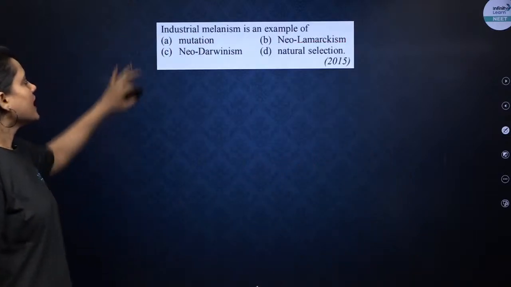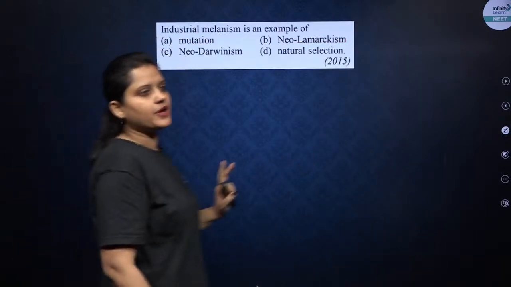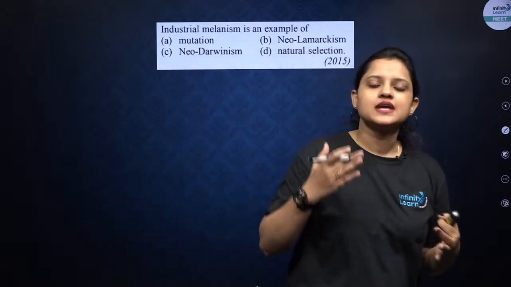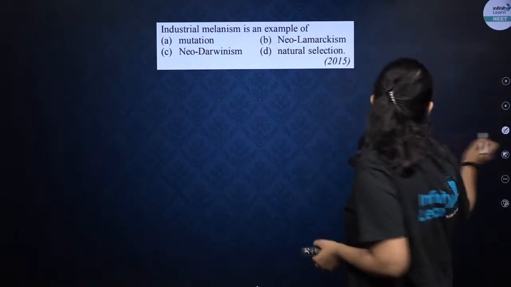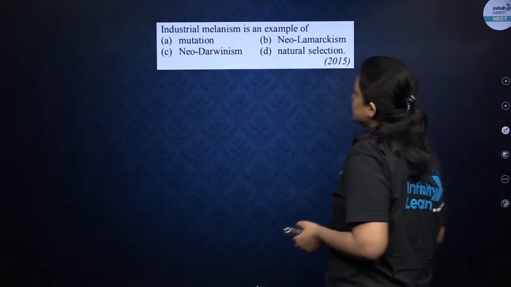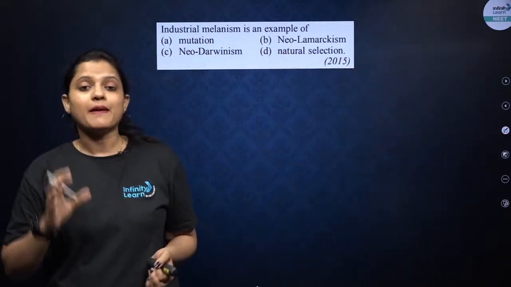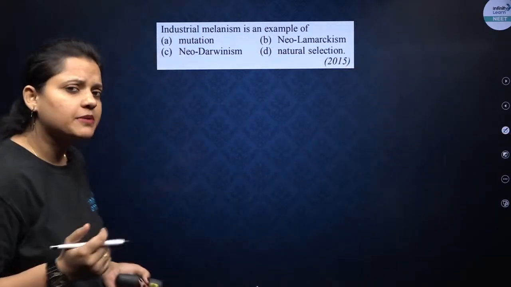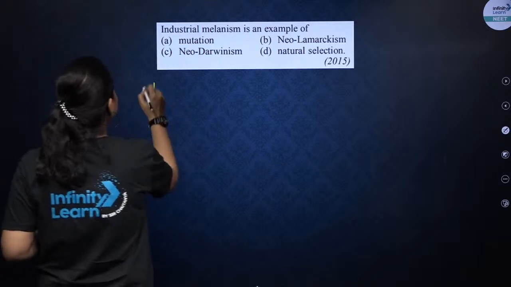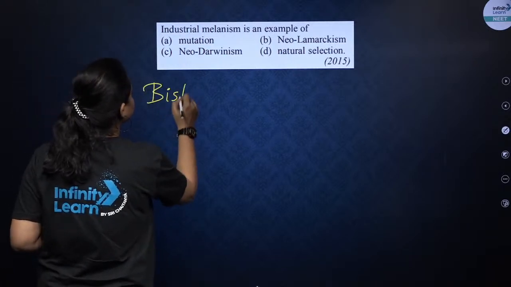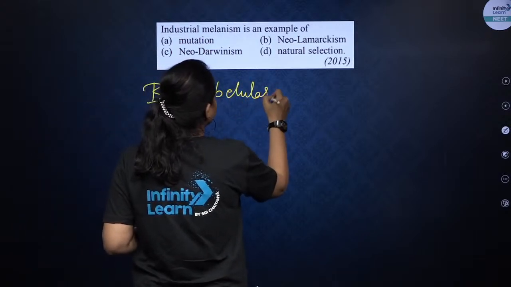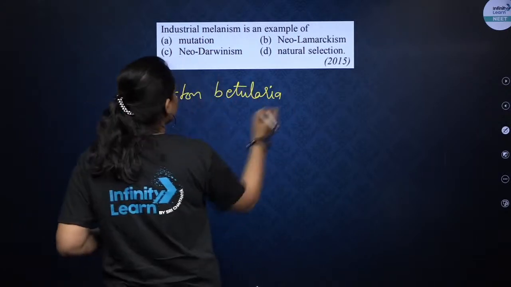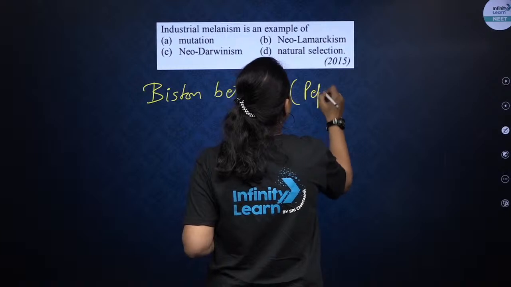Okay. Industrial melanism is an example of... Let's understand what industrial melanism is. There was a peppered moth before industrialization. What was the name of the peppered moth? Biston betularia was our peppered moth.